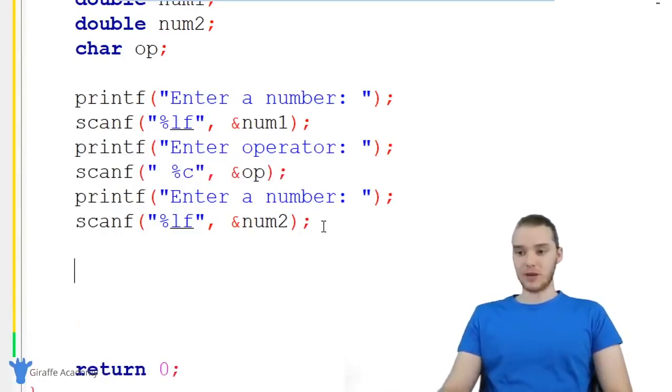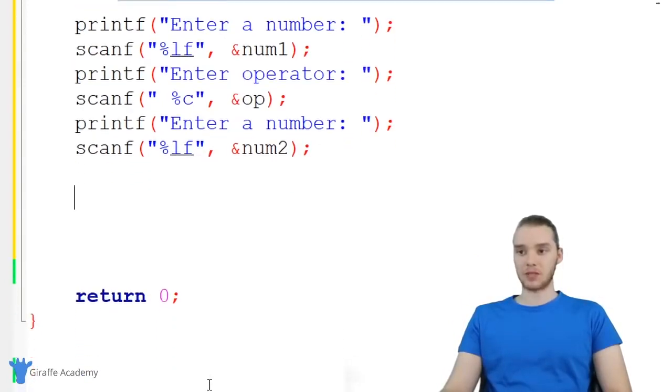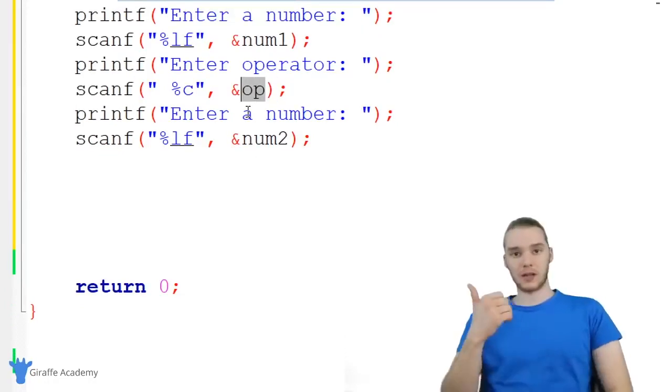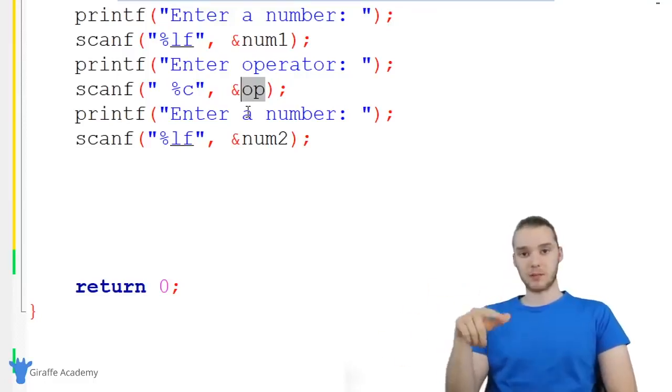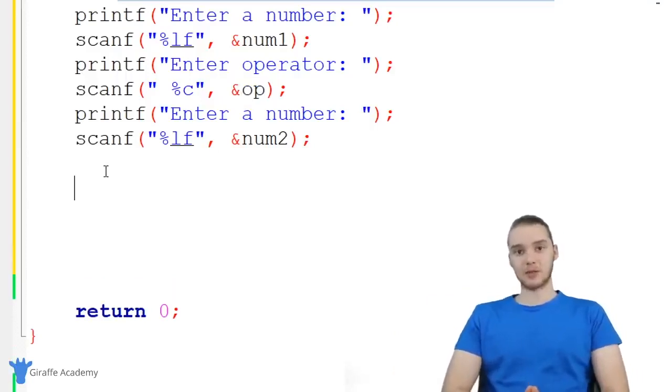The last thing we have to do now is actually do the math. So we're going to have to figure out which operator they wanted to use, right? So we have this op variable, and this is storing a plus sign, a minus sign, an asterisk, or a forward slash. Depending on what that's storing, we want to print something different out. So we can use an if statement to check what operator is inside of our operator variable, and depending on which one it is, we can do a different operation.